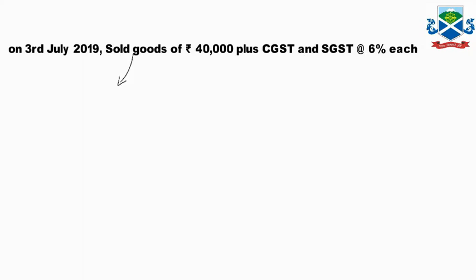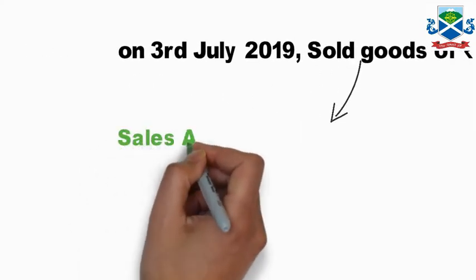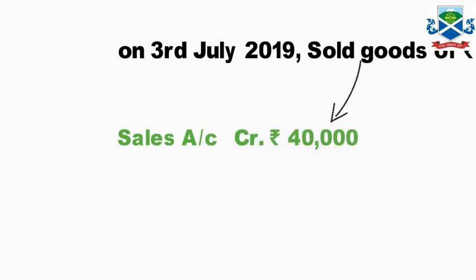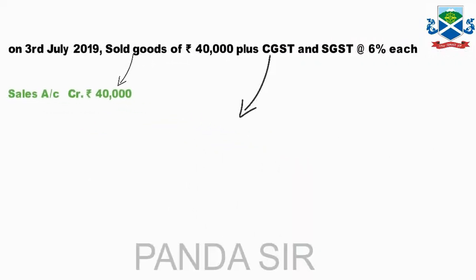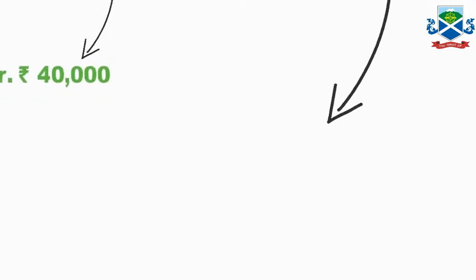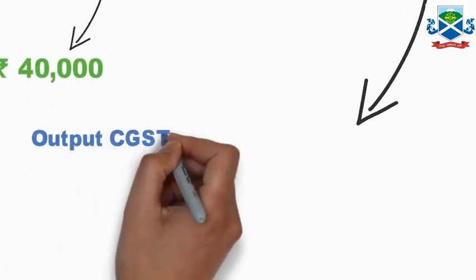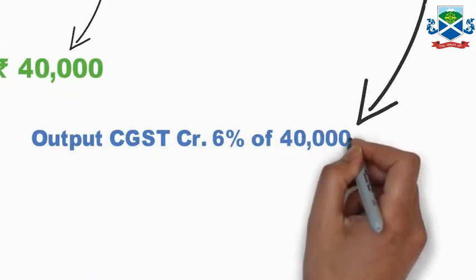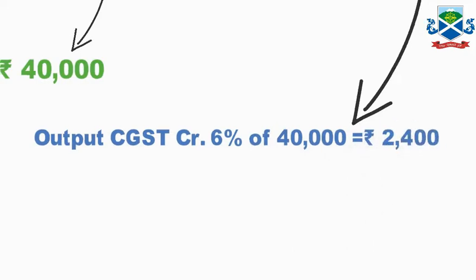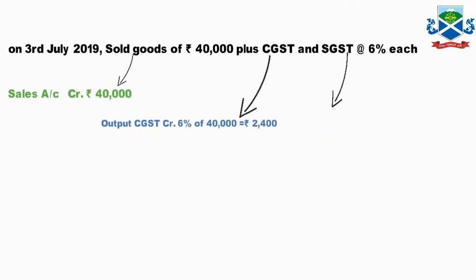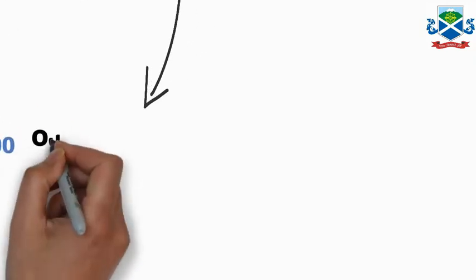Now we have sales, goods sales is credit income, sales account credit 40,000. Now CGST is calculated on 40,000 at 6%, that is 2,400. Output, because it is sales, that's why it is output CGST 6% 2,400, and SGST is also the same amount, as I said, 50% share.